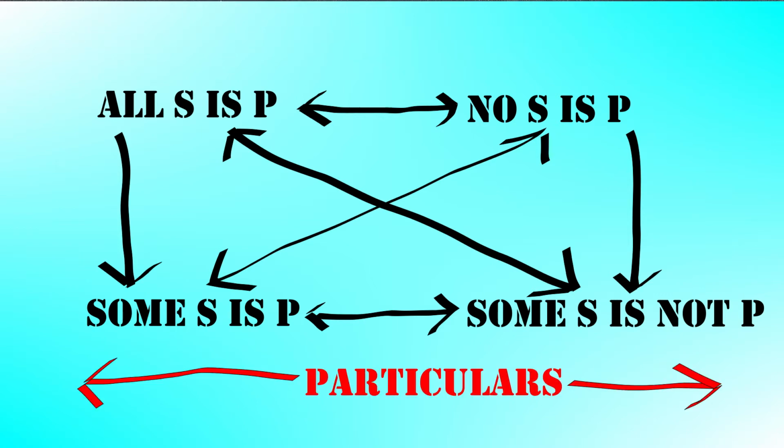Then on the bottom, we've got our two particular premises: some S is P and some S is not P. Here we're talking about at least one. So we're not talking about all of them. We're just talking about at least one.